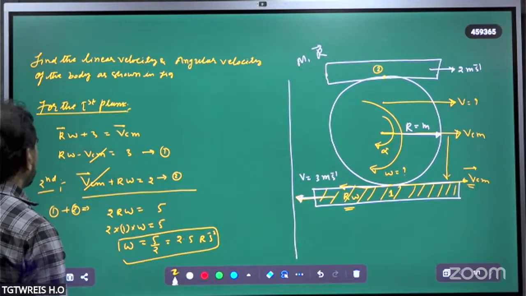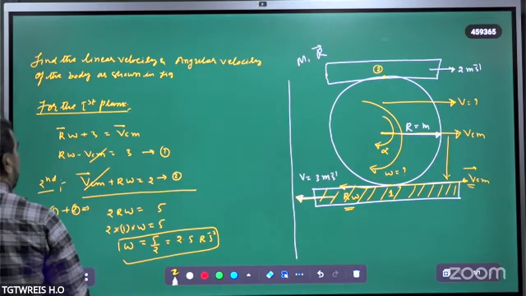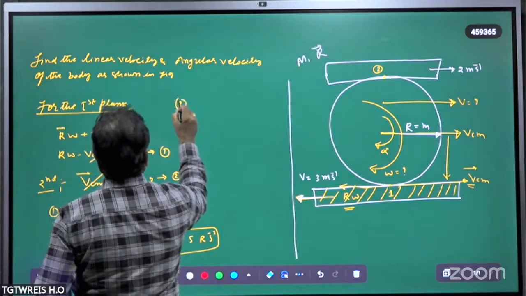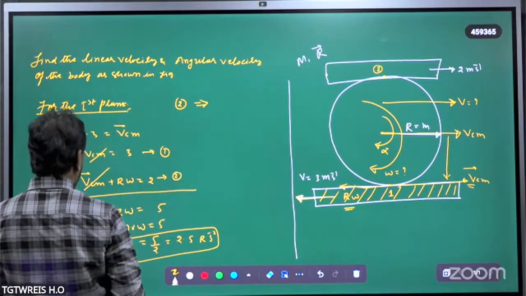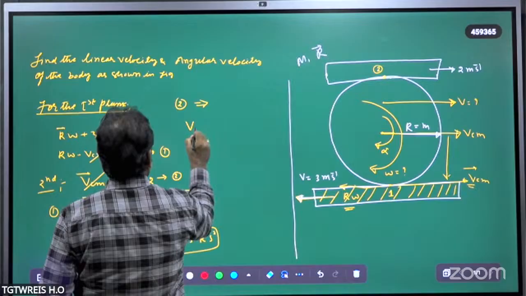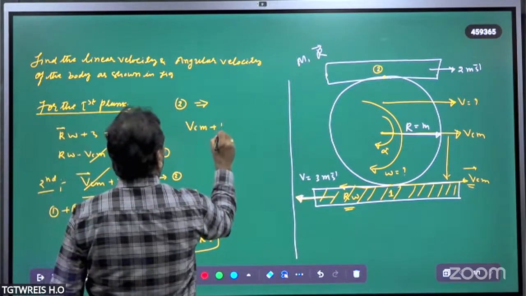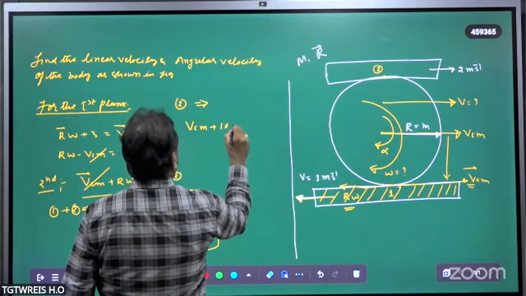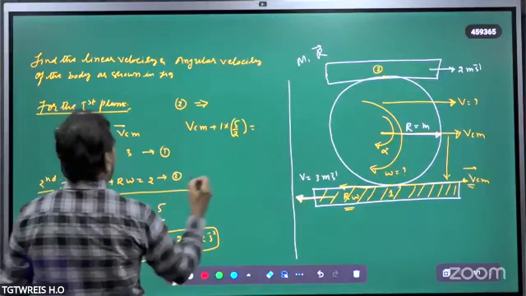Next, substitute this value, 5 by 2, in equation 1 or equation 2. No problem. Now we have to calculate the VCM value. VCM plus R omega, R value was given 1, into omega value 5 by 2, that is equal to 2.